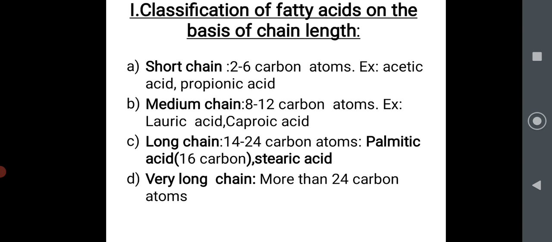Classification of fatty acid on the basis of chain length: short chain, medium chain, long chain and very long chain. Chain length 2 to 6 carbon means short chain, acetic acid, propionic acid. Medium chain, 8 to 12 carbon atoms, lauric acid, caproic acid. Long chain means 14 to 24 carbon, palmitic acid 16 carbon, stearic acid. Very long chain contains more than 24 carbon atoms.